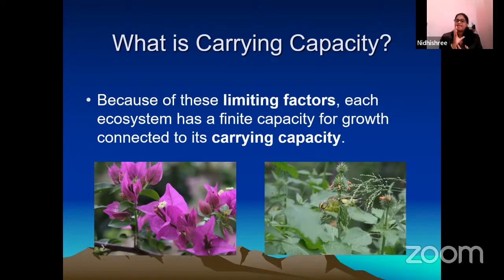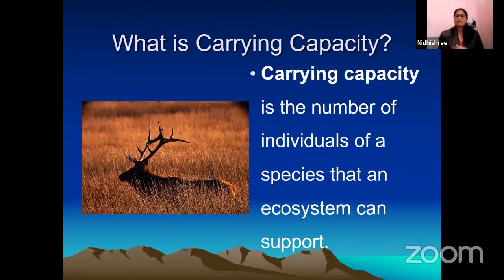That is called the carrying capacity of that ecosystem. Carrying capacity can be defined as the number of individuals of a species that an ecosystem can support. If the ecosystem is a forest, how many organisms will the forest support? That capacity of the forest is called carrying capacity. This capacity will be introduced by the limiting factors.